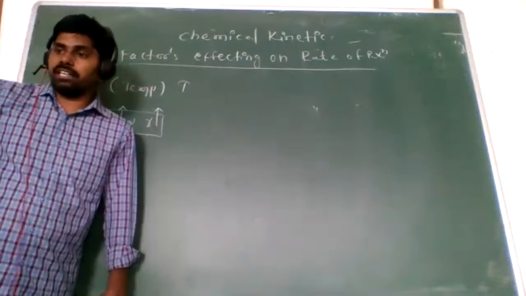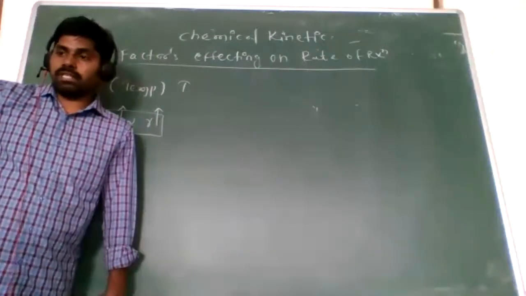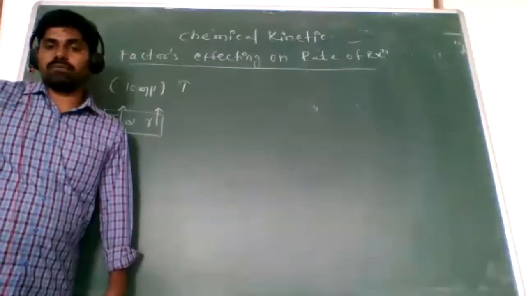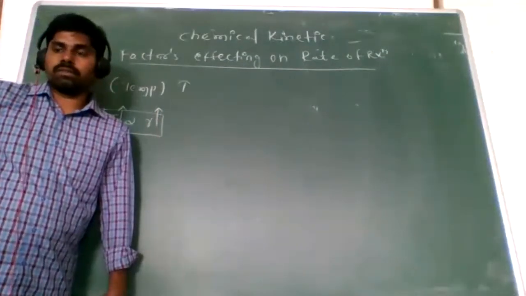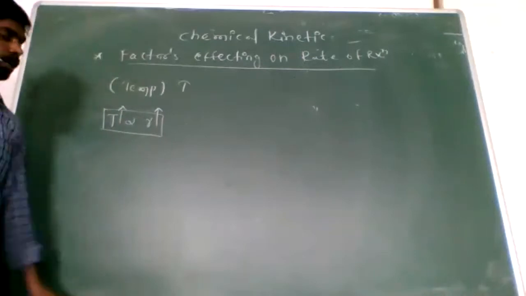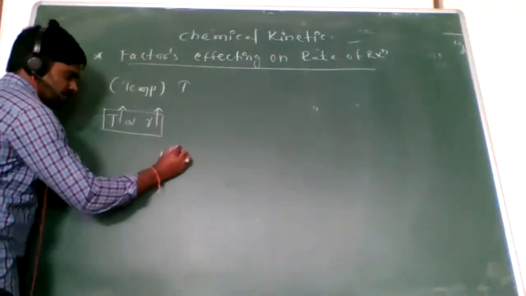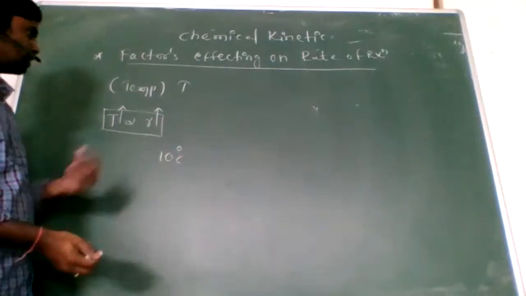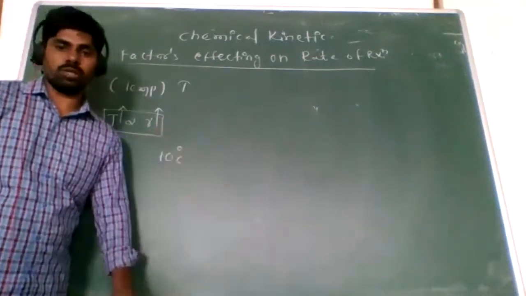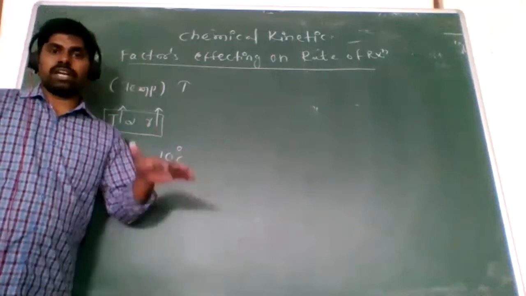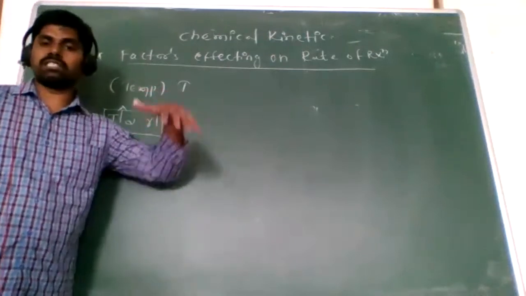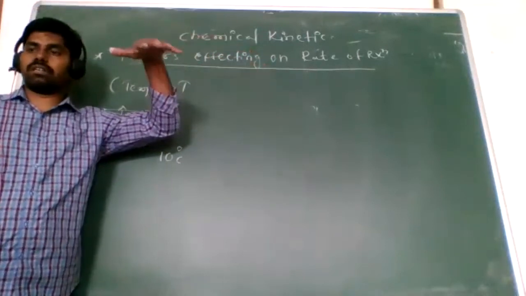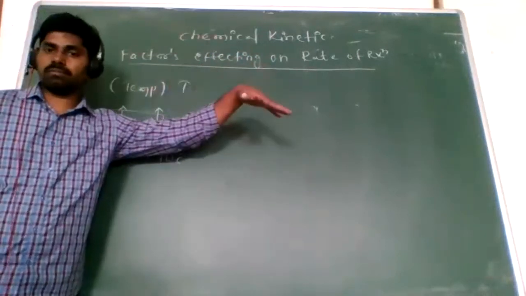For every 10 degrees Celsius rise in temperature, the rate of reaction will double. First of all, we already know that temperature is directly proportional to the rate of reaction. When the temperature increases in the reaction, the rate of reaction increases.